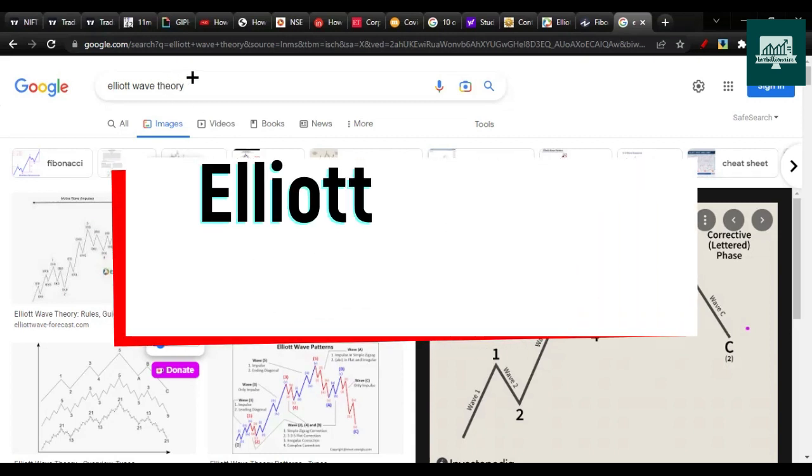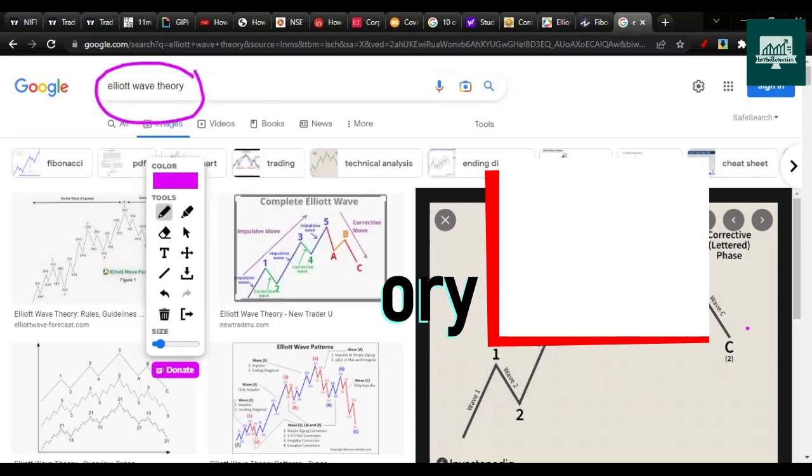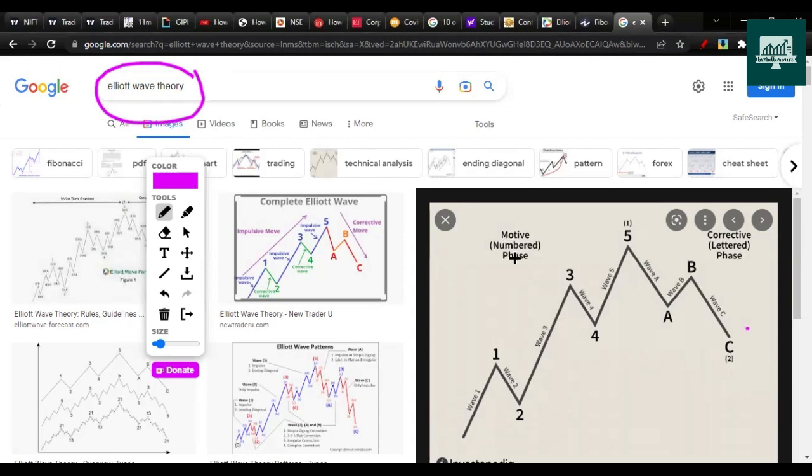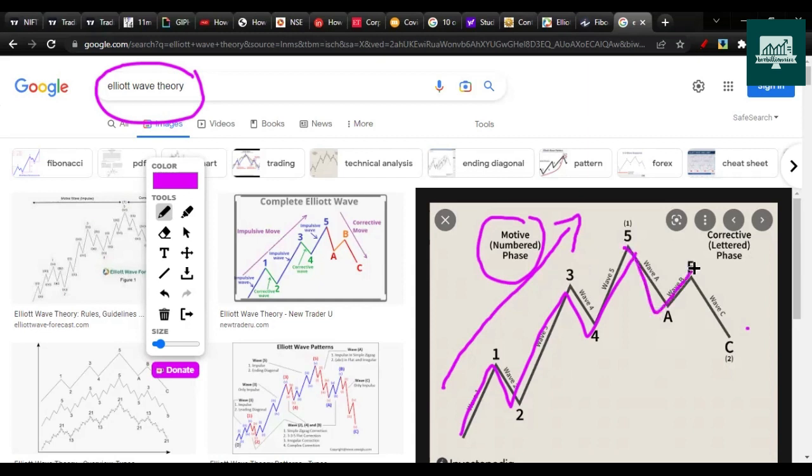So we'll do this with the help of Elliott Wave Theory, which was introduced in the 1930s by Ralph Nelson Elliott. He observed that the market repeats the pattern over a period of time, and the market usually moves in 5 waves up, which is an impulse or a motive wave. These 5 waves, 1, 2, 3, 4, 5, are called motive waves, and they are denoted by numbers. The market then corrects these 5 waves in the form of 3 waves, A, B, C. So 5 waves up, 3 waves down, and these 3 waves down are denoted by letters. This is the basics of Elliott Wave Theory.